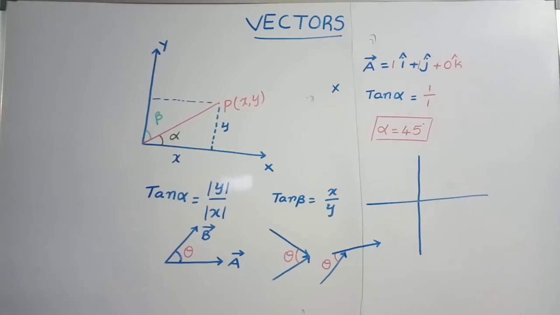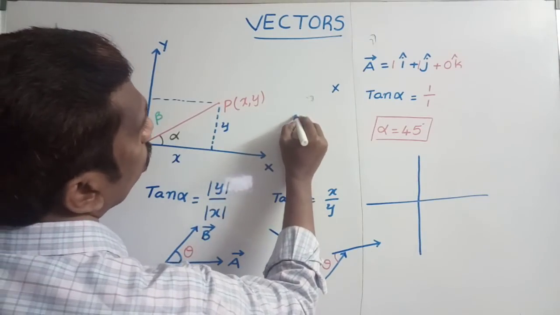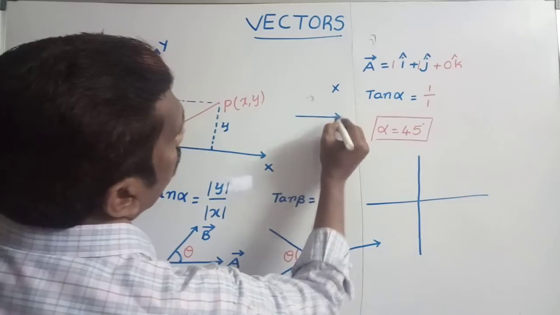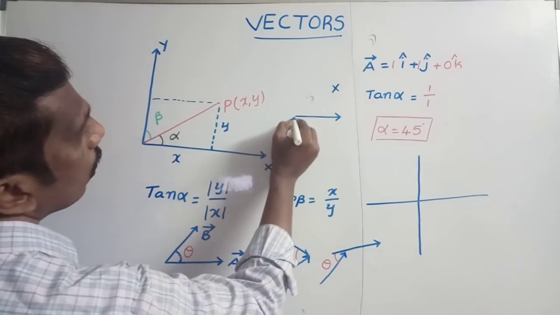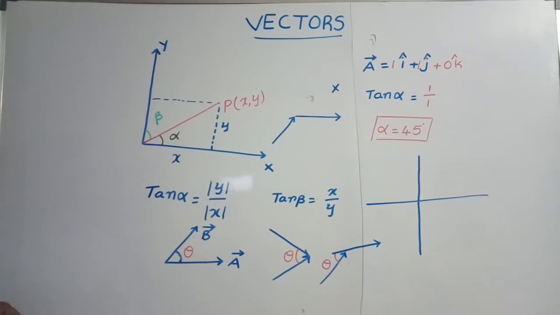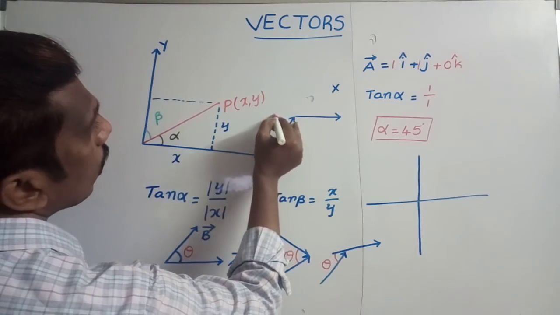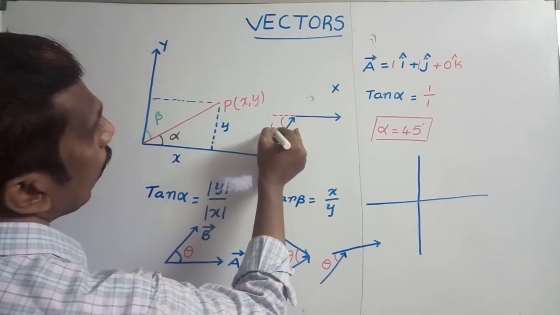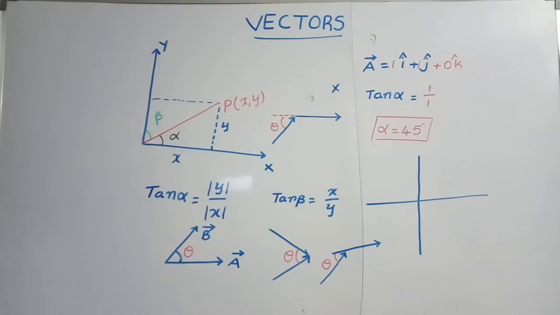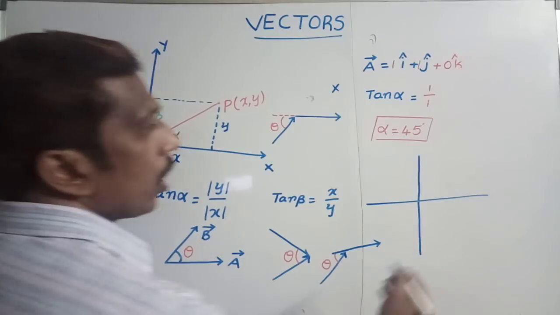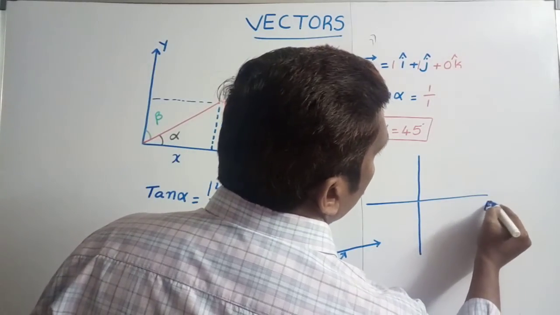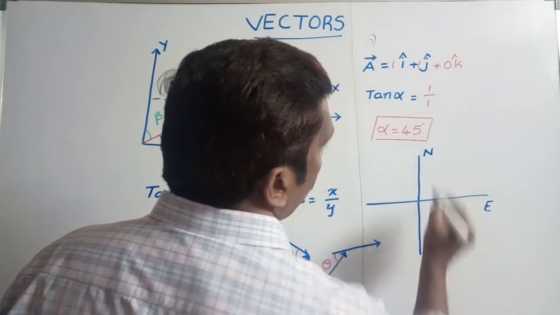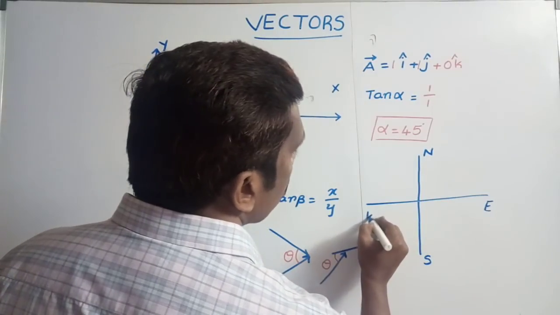Or suppose you take it like this. This is one vector and this one is another vector. In this case, you extend any one vector backward. So you extend this vector backward, and the exterior angle between these two is taken as the angle between the two vectors. Next, here they have given east, and this one is taken as north, south and west.